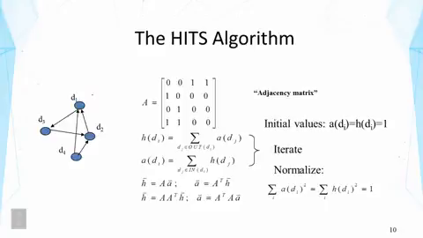Now these two equations can also be written in matrix format. Right? So what we get here is that the hub vector is equal to the product of the adjacency matrix and the authority vector. And this is basically the first equation. And similarly, the second equation can be written as the authority vector is equal to the product of A transpose multiplied by the hub vector. And these are just different ways of expressing these equations.